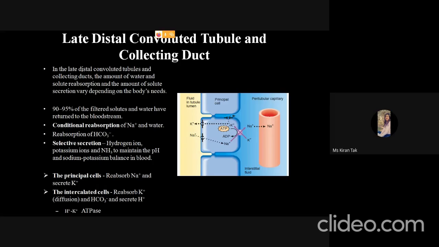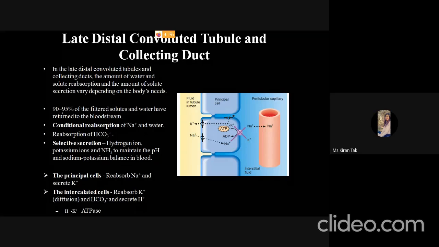The amount of water and solute reabsorption and the amount of solute secretion varies depending on the body's need. It is totally dependent on the body's need. If the body requires water, then concentrated urine will form. If there is plenty of water inside the body, then diluted urine will form.